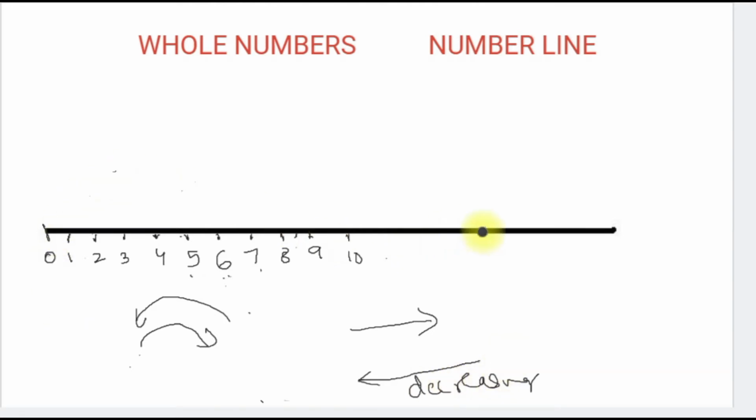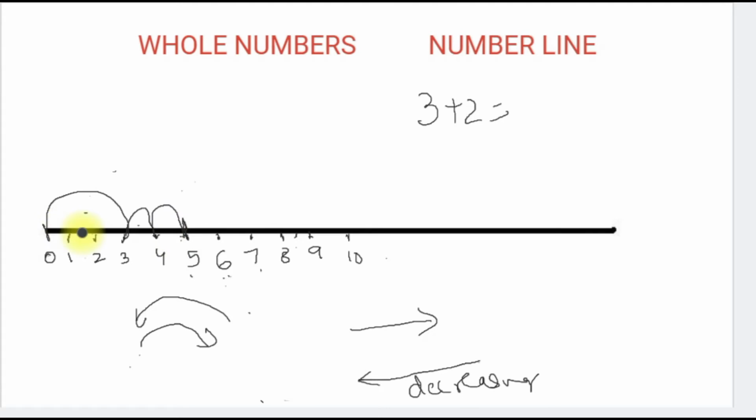So let us see how we can add on a number line. For example, if we have to do the addition 3 plus 2 on the number line, how will we do it? First of all, make a number line, put numbers on it like this, and now 3. This is 3, 3 plus 2. For addition, we will move in the right-hand direction. Plus 2 means 1 and 2. We reach 5, right? So this is 3 plus 2 on a number line, right?